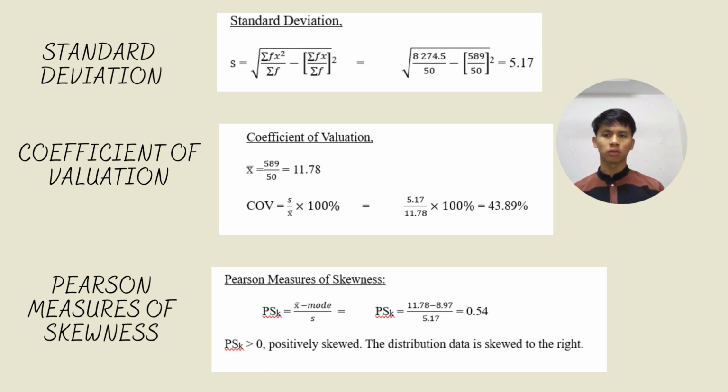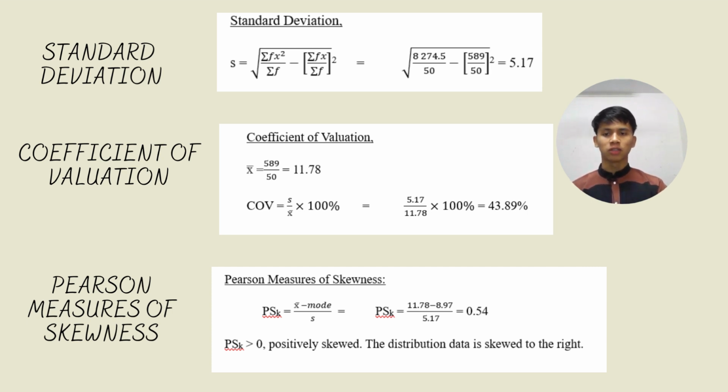And next we need to find the coefficient of variation, COV. Still the same, we need to find the mean first, which is 589 over 50, so the mean equals 11.78. We just put the values of standard deviation and mean into the COV formula, and we got standard deviation 5.17 over mean 11.78 times 100%, and the COV equals 43.89%.